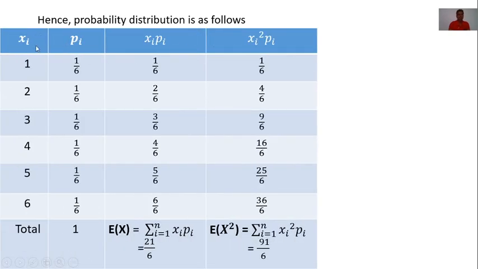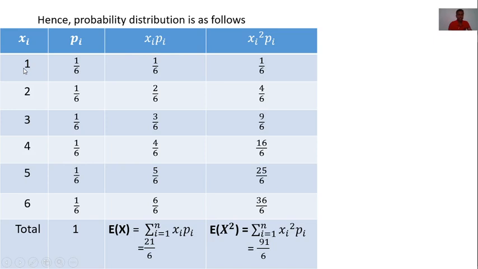Now, we can write the probability distribution in tabular form. Here, xi means variables. I write in column form. The first column is the column of variables. The second column is the column of respective probabilities of xi. The probability of 1 is 1 by 6, probability of 2 is 1 by 6, also probability of 3 is 1 by 6, and so on. Now the third column is the product of xi into pi.